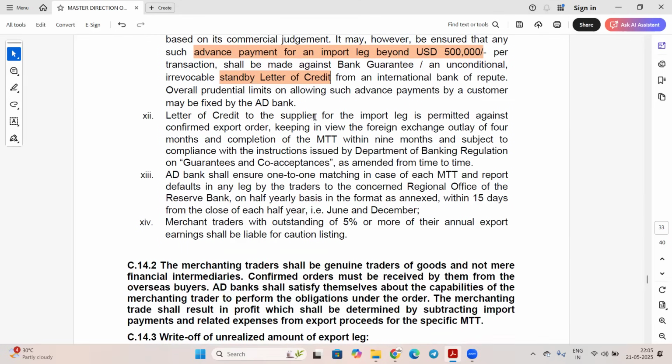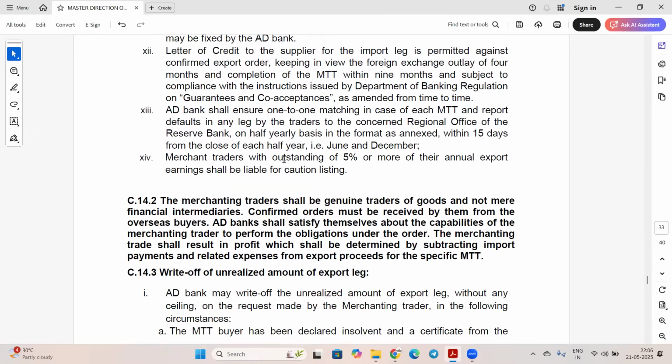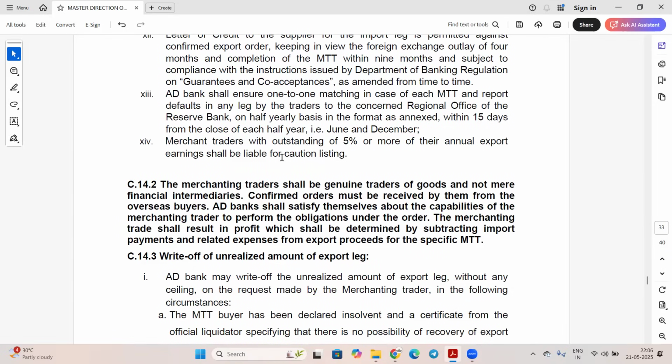Letter of credit to the supplier for the import leg is permitted against confirmed export order, keeping in view the foreign exchange outlay of 4 months and completion of MTT within 9 months and subject to compliance with instruction issued by Department of Banking Regulation on guarantees and co-acceptance. So these are the guidelines to be followed.